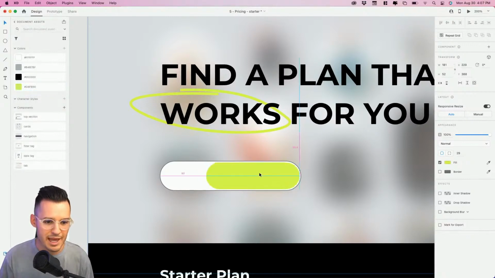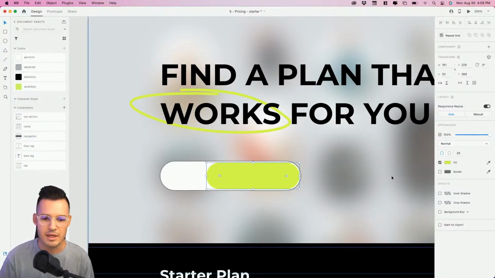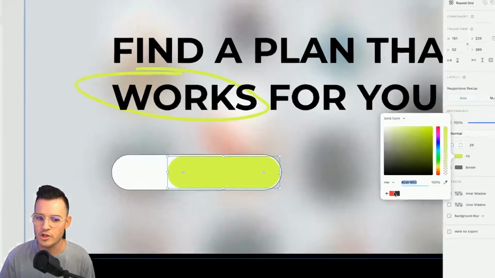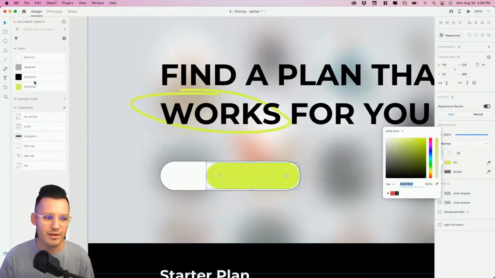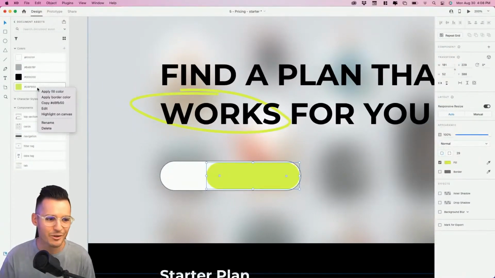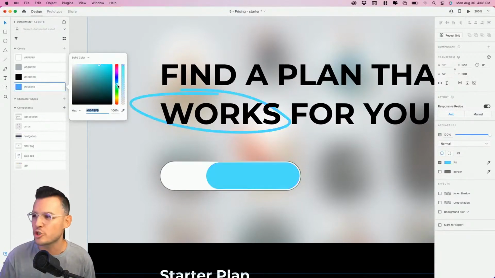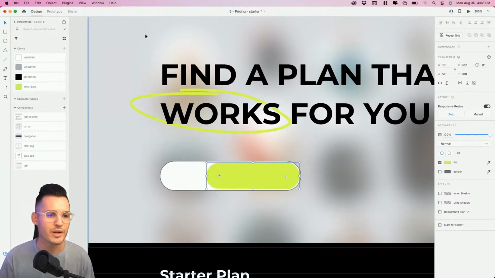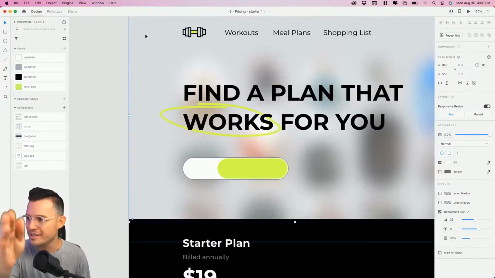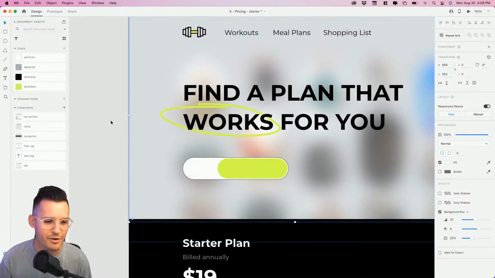Now the reason I keep using that instead of using the color palette or the swatches that are in here is because later on, if I decided this isn't really the color for me, I actually want to edit this color and I chose a different color, it's going to change it everywhere that I've used that. So that's why I'm doing it that way, right? So we can later on down the road work a little bit smarter, not harder.